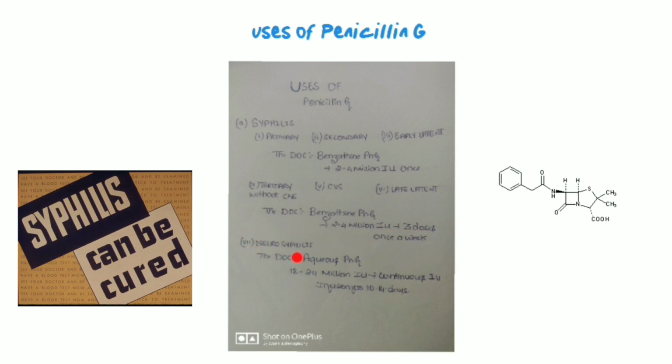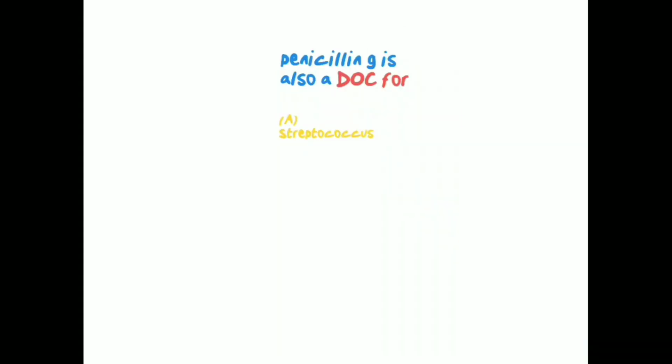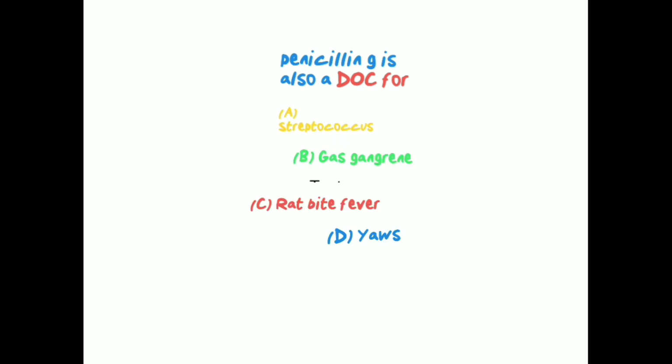And for the neurosyphilis, the drug of choice is aqueous penicillin G. Here it is the only exception where benzathine penicillin G is not used. And here the dose is 18 to 24 million international units, continuous IV infusion for 10 to 14 days. Penicillin G is also a drug of choice for streptococcus, gas gangrene, rat bite fever, yaws, and leptospirosis. I'll continue with the leftover topic, that is mechanism of resistance development to penicillin, in my next video.